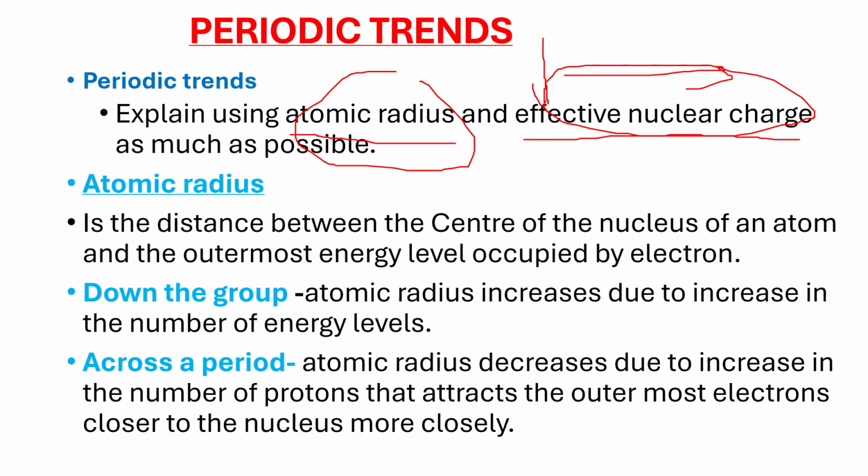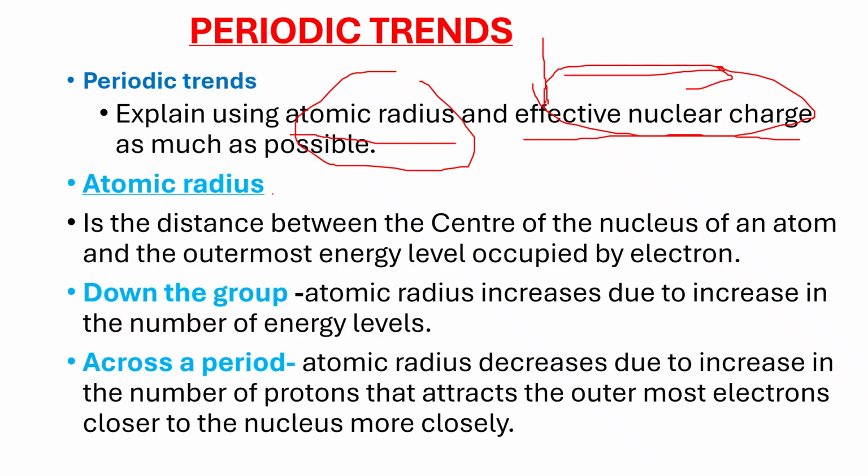As we continue with this discussion, we realize we mostly tend to explain changes or differences in properties of elements like atomic radius, melting and boiling points, ionic radius, ionization energies, and conductivity, based on atomic radius and effectiveness of nuclear charge. Now, what is atomic radius? Ladies and gentlemen, it is actually the distance between the center of the nucleus and the outermost energy level. That distance is what we call the atomic radius.